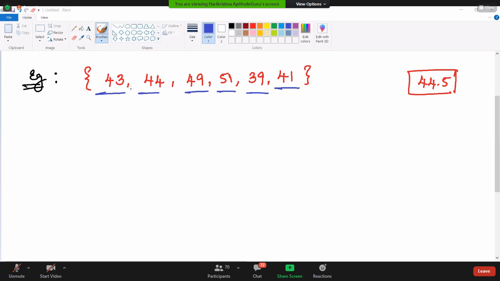So assign the number and proceed with the solution. 41 is a minimum number, 39 is a minimum number, and the maximum number which you are able to see is 51. You can take any number in between these. So I am just assuming some number.